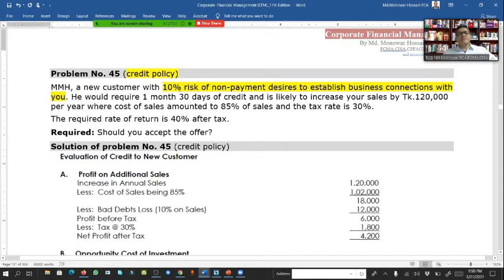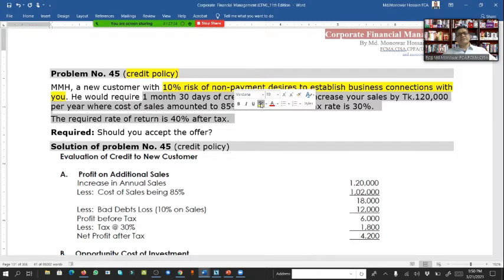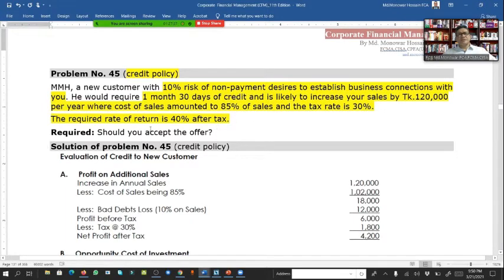Here, a new customer with a 10% risk of non-payment desires to establish a business connection with you. That means there is a risk of 10% non-payment, so 90% is assured. You would require 1 month, 30 days of credit, and it is likely to increase your sales by 1,20,000 per year, where cost of sale is 85% of sales and the tax rate is 30%. The required rate of return is 40% after tax. Should you accept the offer? Because there is a 10% risk also.